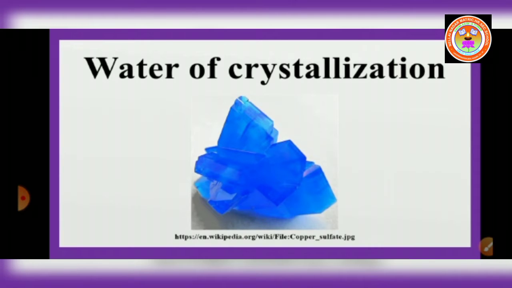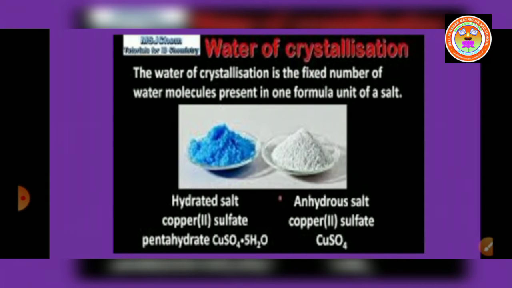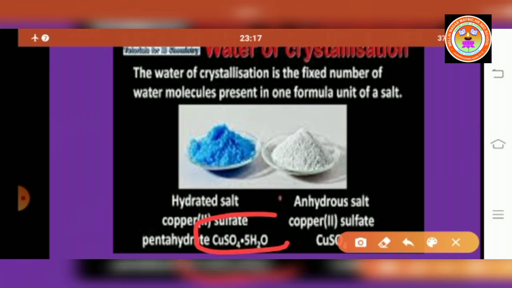Let us know about water of crystallization. The number of water molecules found in the crystalline substance is called water of crystallization. For example, hydrated copper sulfate. The number of water molecules in copper sulfate is 5. So, its water of crystallization is 5.